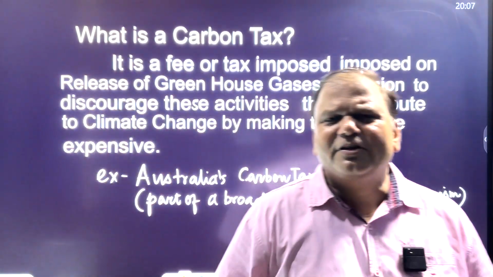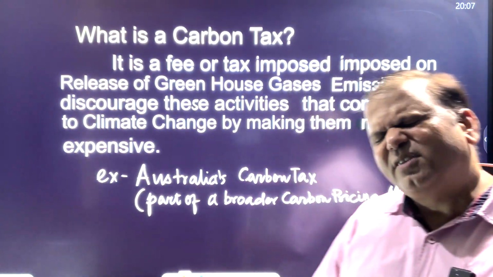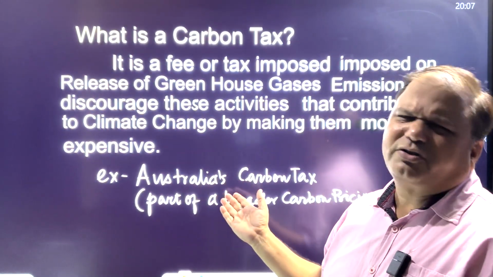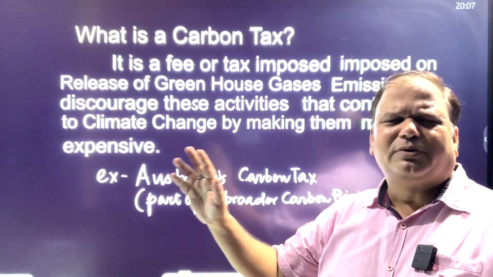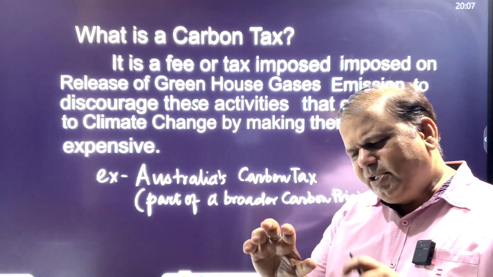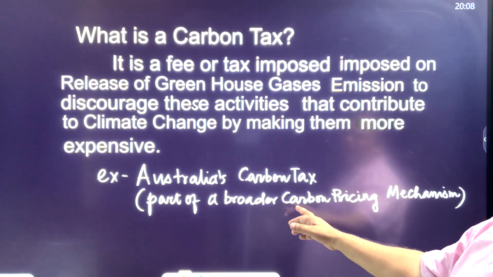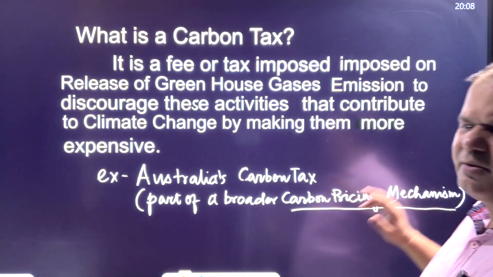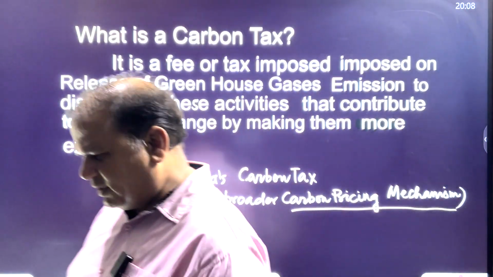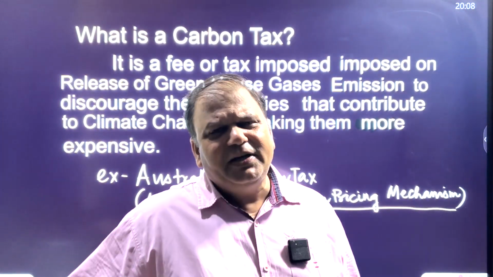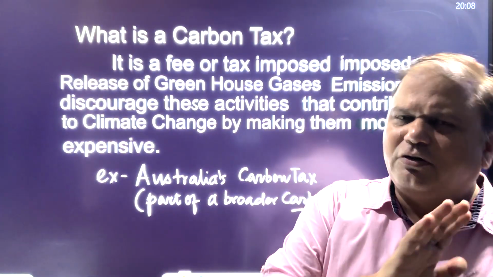If you look at examples of carbon tax, initially a carbon tax was imposed by Australia in the year 2012, under a broader initiative called the carbon pricing mechanism, although it was repealed in 2014. So CBAM is nothing but a type of carbon tax.